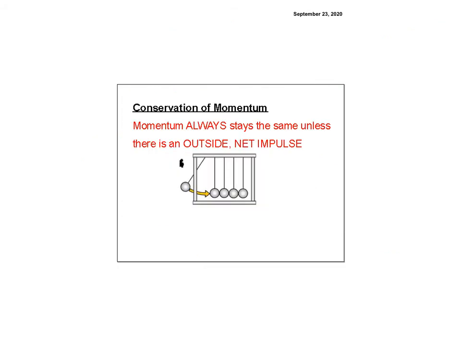All right, let's go to the next slide. So momentum is always the same. It's conserved. So just like Newton said that objects in motion stay in motion, and objects at rest stay at rest. Objects with no momentum stay with no momentum, and objects with momentum keep their momentum unless there's an outside net impulse, a change in momentum, right? But we've got to figure out what causes that. So I'll show in class my Newtonian device, because I can't do it while I'm doing these notes, but I will show you this. Some of you have seen this thing before, and so we're going to apply it to that.